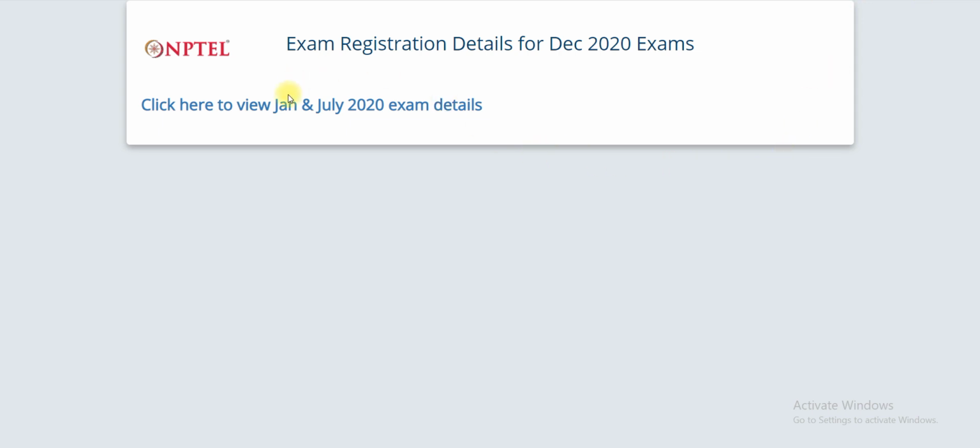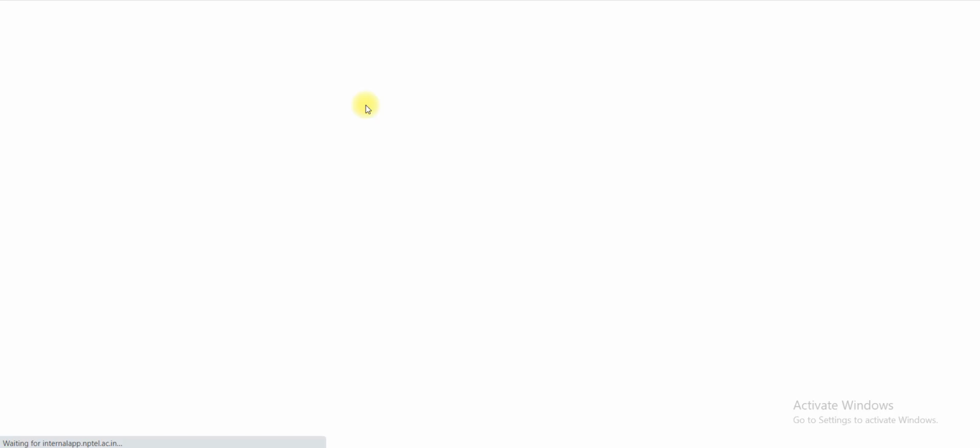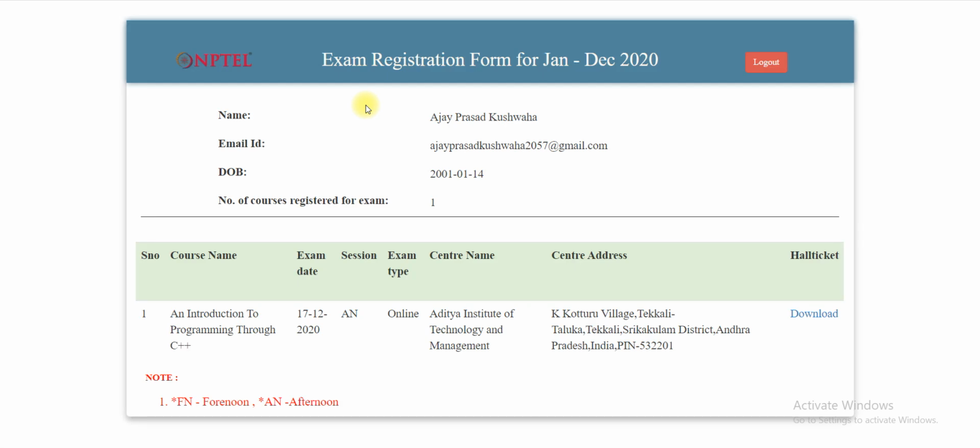Okay guys, when you open the link you will get an interface like this. You have to click here to view the January to July 2020 exam details. I am not very sure that this will also work for the current semester. So if you are not getting the current semester hall ticket using this link, please let me know in the comment section, and I will try to get those links also.